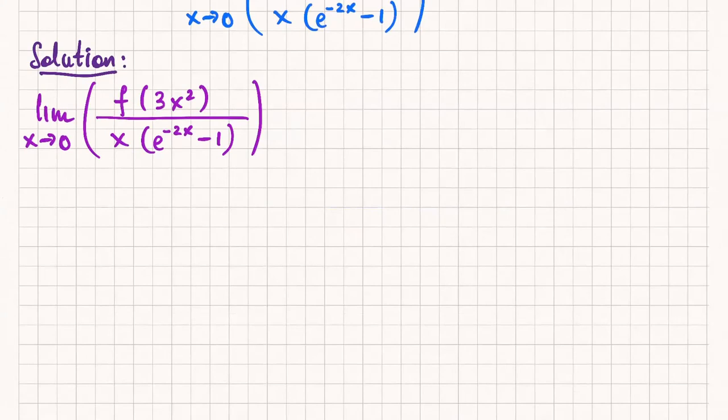L'Hopital's rule, Maya? So what do you get when you actually directly substitute x equals 0, Maya? Because we have to make sure L'Hopital's rule is actually applicable. Right, you do get 0 over 0, exactly. So direct substitution gives 0 over 0. So L'Hopital's rule. Okay, so let's use L'Hopital's rule.